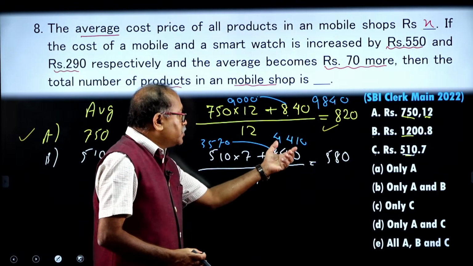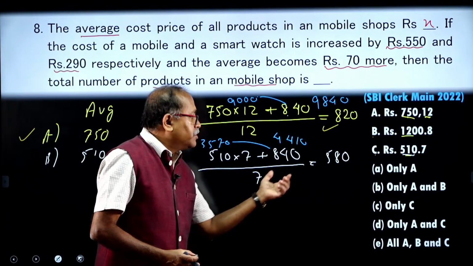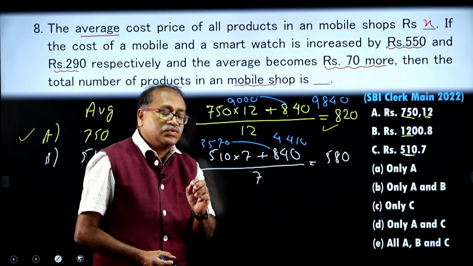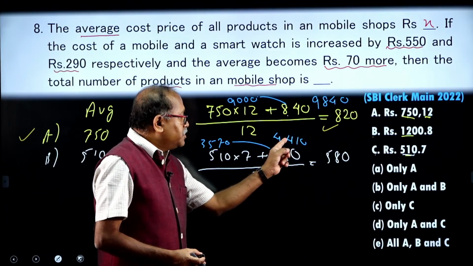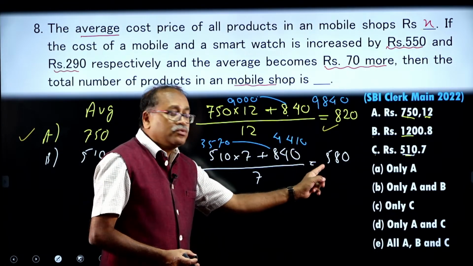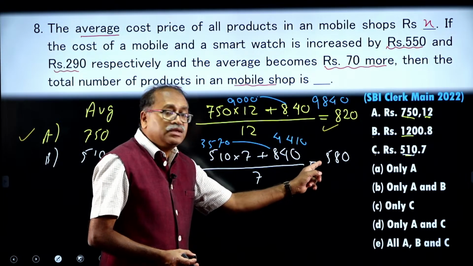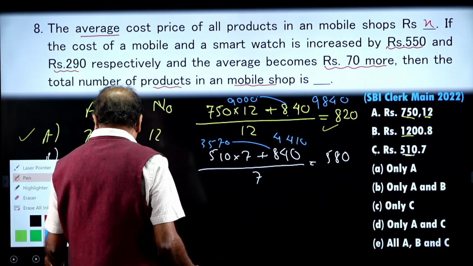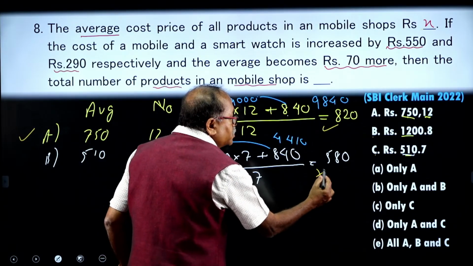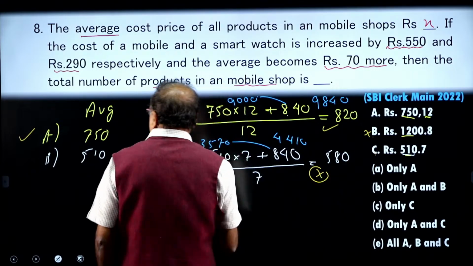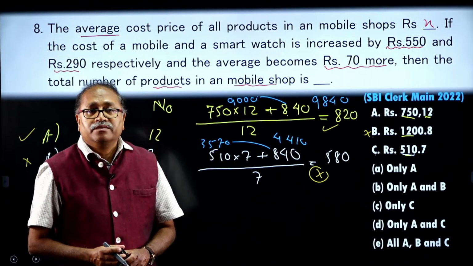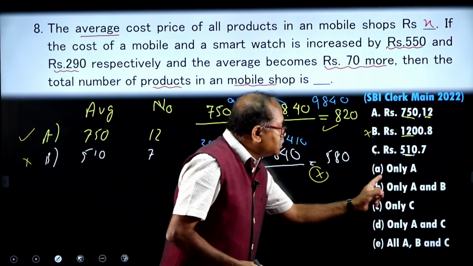If 4,410 divided by 7, if I am getting 580, then this also satisfies. Let us check that with 7, 7 6s are 42, 6. The first digit itself is wrong. So, therefore, it is not satisfying. So, B can't be part of the answer, but A and C is also there.